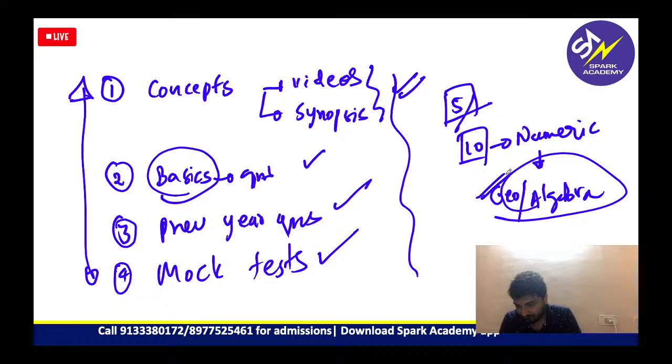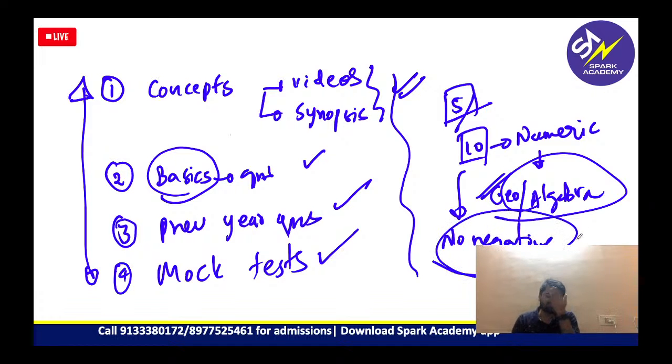So when you are doing geometry, you are also exposed to the numeric type of questions. And as you know, in numeric type of questions, there is no negative marking, but at the same time, there are no options as well. So that risk versus reward is there. You are expected to know the concept or the formula to crack these types of questions. If you keep this into consideration, your preparation for the maths paper will become very easy.